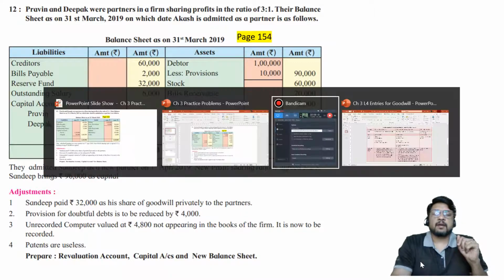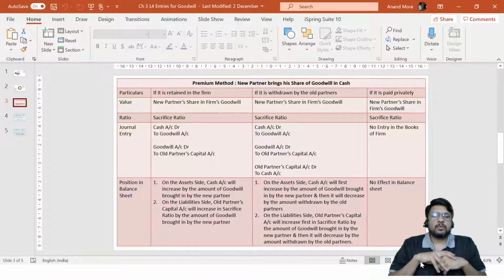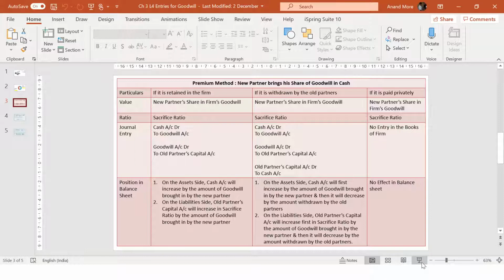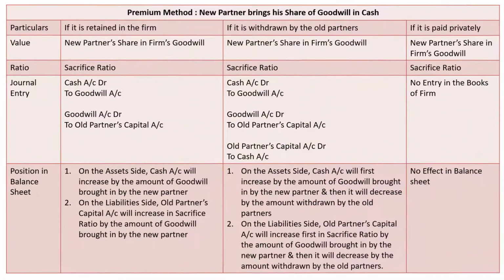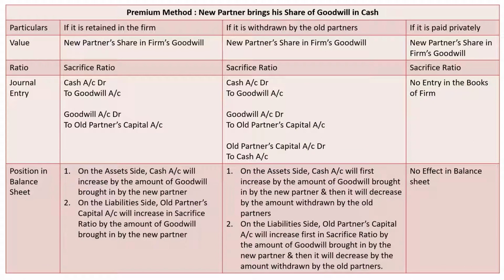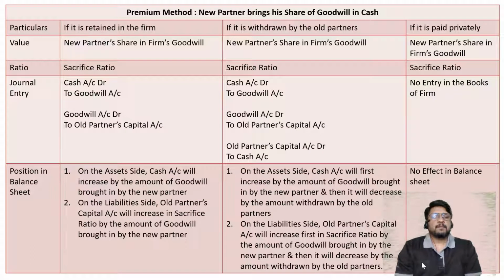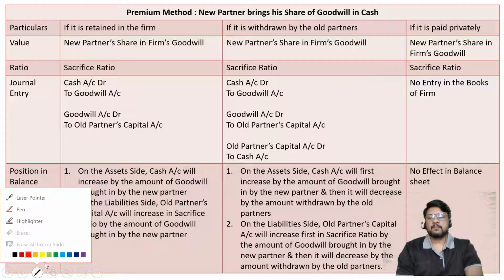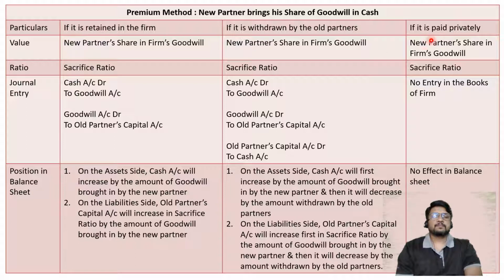If you remember in our lecture on goodwill, in this table I had shown you this particular point. Look at the right hand side point. If it is paid privately, the rightmost column, in that case value should be new partner share, ratio should be sacrifice ratio, but what is the journal entry? No journal entry. Why? Because firm is not involved. What is the effect? No effect in the balance sheet. So no entry, no ledger posting, and no effect in balance sheet.